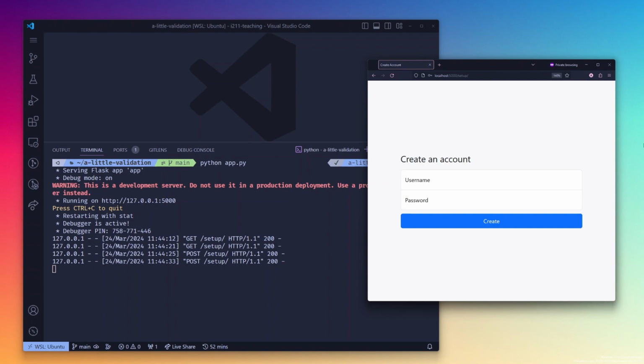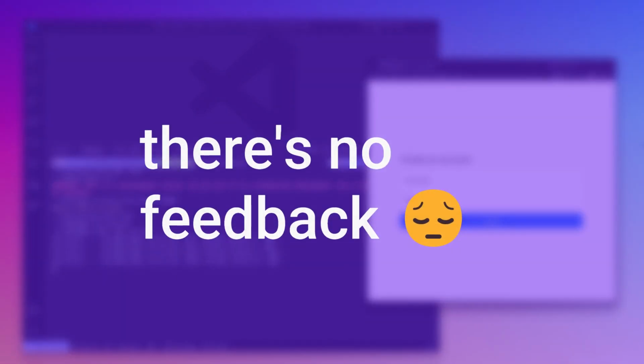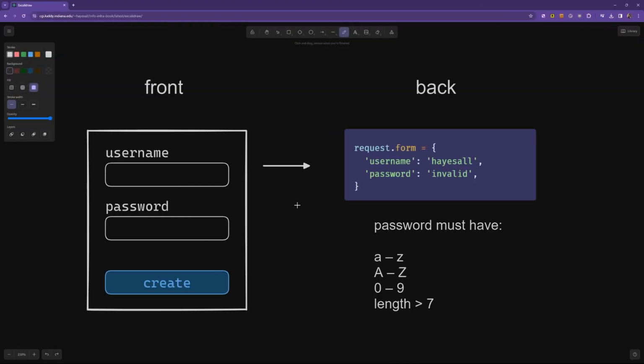Feedback is critical, and this form feels bad because it didn't tell me what it needed, nor did it tell me what I did wrong. So let's sketch out why. Our app has a back end and a front end. On the front end, we can choose a username and a password, then click Create to post the form content to the back end. The back end needs to meet certain organizational constraints, if you don't mind that term. Here we require some level of password complexity where a password must have lowercase letters, which it does, but the user didn't use capital letters, they didn't use numbers, and the string has fewer than 7 characters.